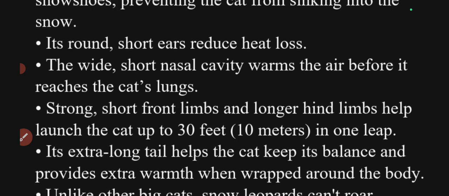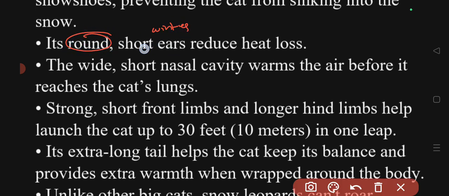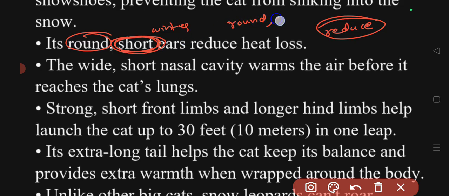Remember, to adapt to the harsh winter and snowy conditions, the snow leopard has round and very short ears, so that it will not feel cold. Remember it. To reduce the heat loss from the body, the ears are very, very small. It has round, small, or short ears to decrease the heat loss from its body.